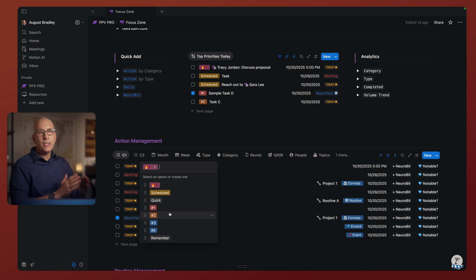And remember, if you're getting 1 or 2 deep focus priorities done a day, you're moving at a great pace. Things will move and things will happen in your life if you get 1 or 2 major deep focus objectives done daily. And even if you just get 2 or 3 done a week, that is significant progress. So we really want to keep it to a minimal number of big objectives. And then we can get some quick things done, some scheduled things done, and some reminders if we have time. We'll try to squeeze them in during the day.